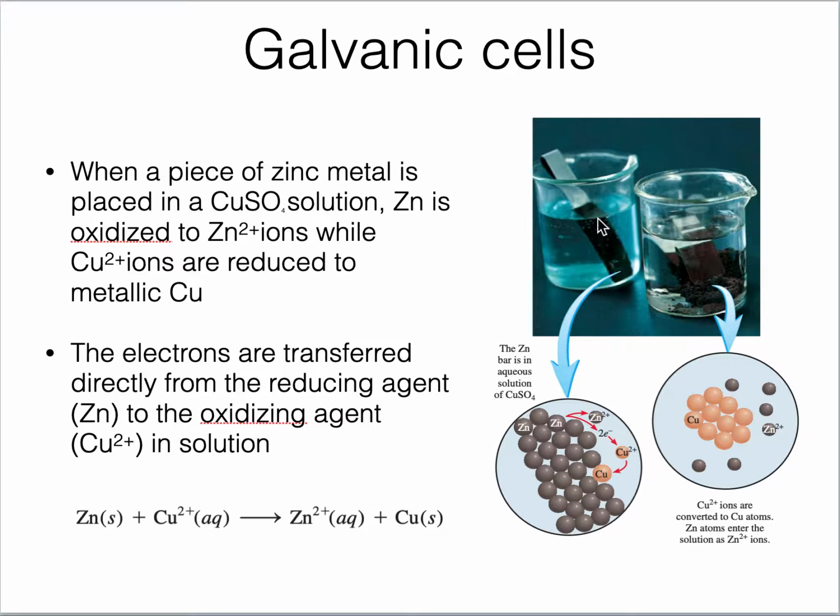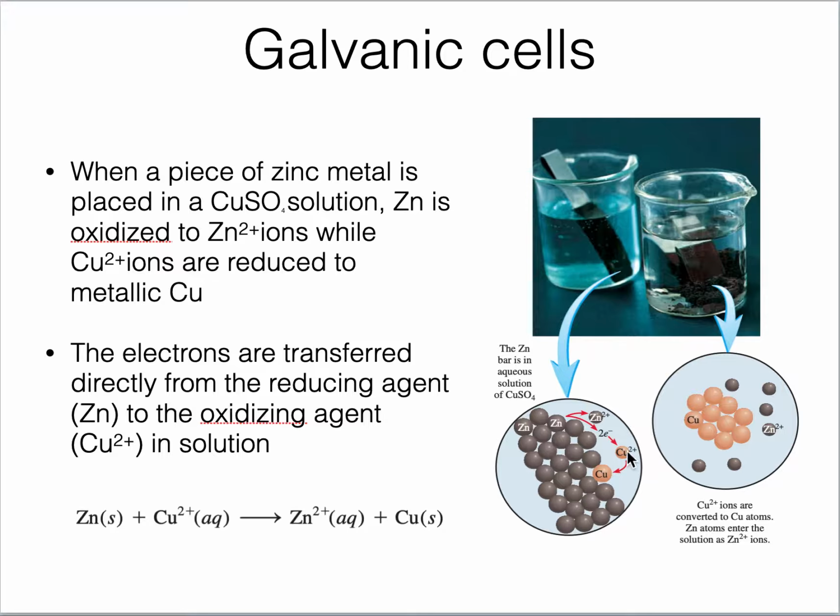The zinc is corroding and dissolving into the solution. Zinc from the metal bar is going into the copper sulfate solution, and here the zinc metal is changing into zinc plus 2 state. This brown color molecules which you will see in this solution are zinc plus 2. So zinc metal is changing to zinc plus 2, oxidation is taking place, and on the other hand this blue color is disappearing.